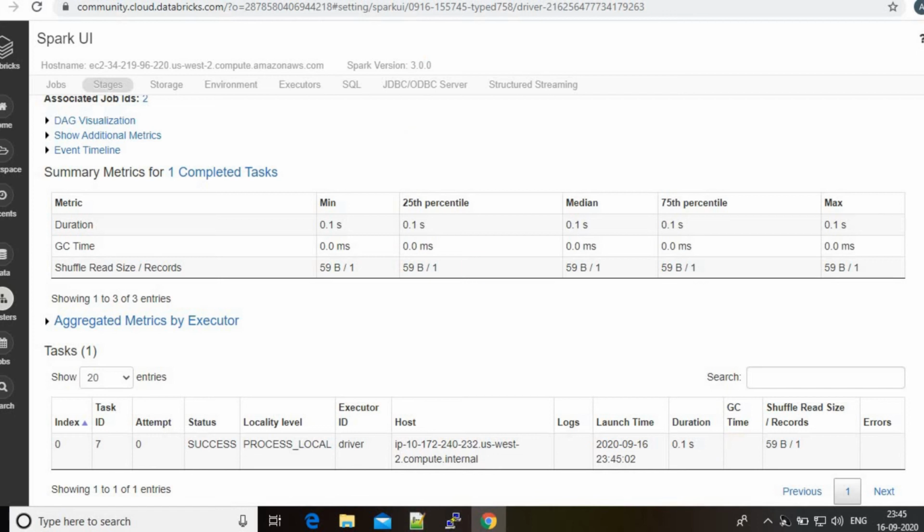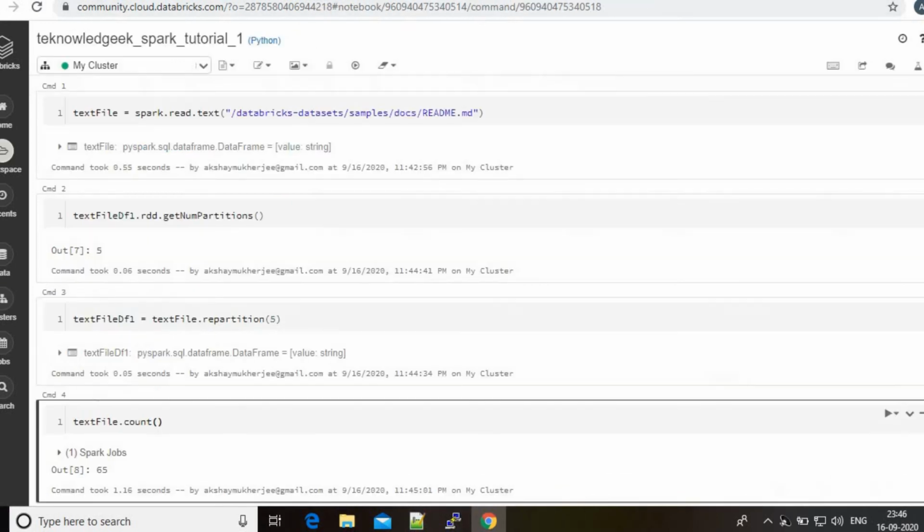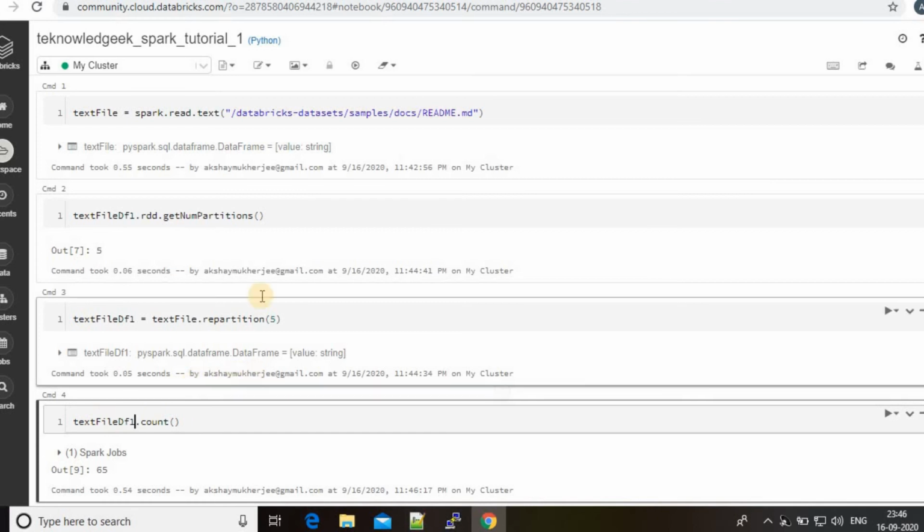Now the index is 2 and task ID is 7. This is the only one partition where all the executor work. Now let's get the count from the new data frame, which is repartitioned to 5 partitions. Let's again check the log.